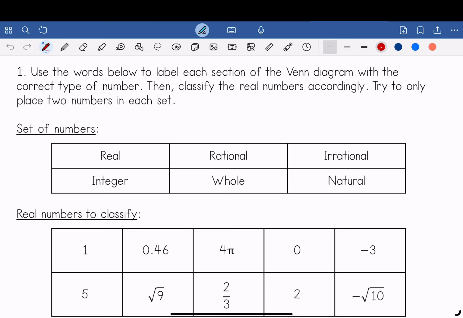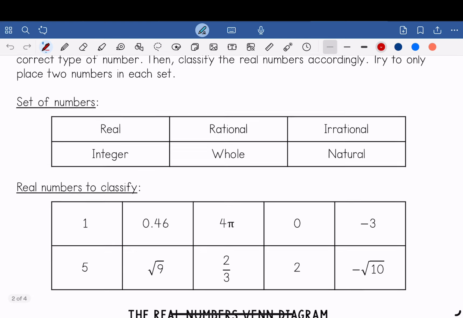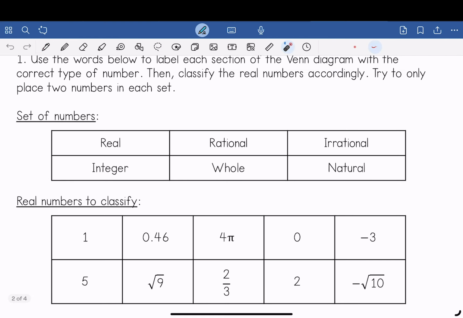Question 1. Use the words below to label each section of the Venn diagram with the correct type of number. Then classify the real numbers accordingly. Try to only place 2 numbers in each set. You can place more numbers in each set. However, just to be more specific, it is possible to put all these numbers that you will see here in this table to place exactly 2 numbers in each set.